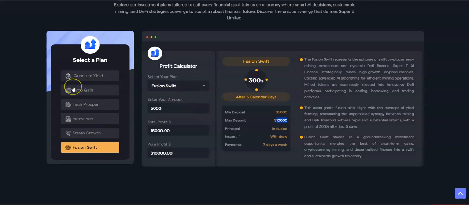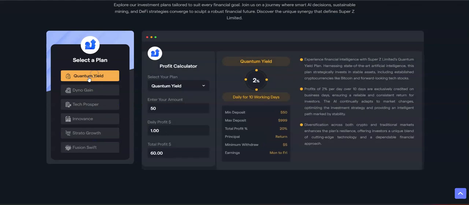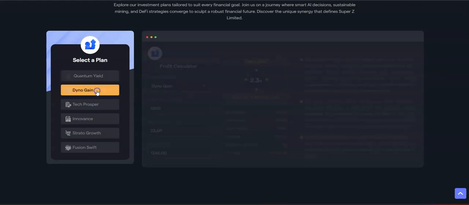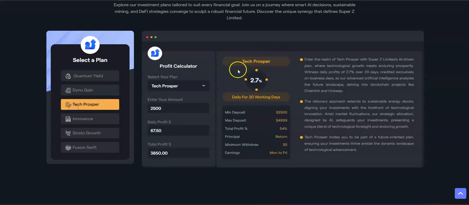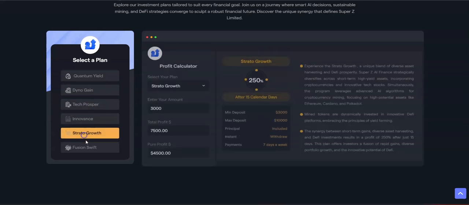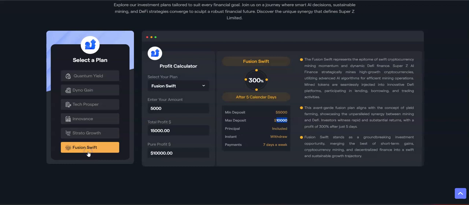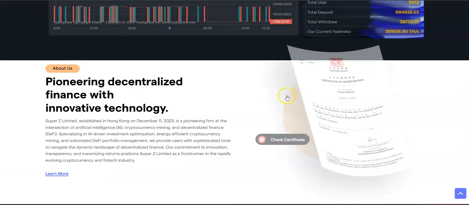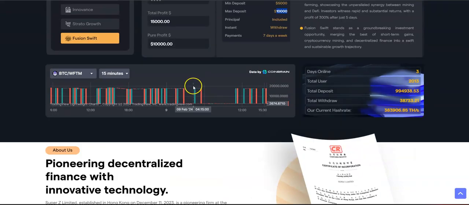Depending on how much you are looking to invest, it will reflect on your rewards. The more you invest, the more you will earn. For example, over here we can see the daily yield is going to be 2%, this one 2.3, 2.7, 3, 250, and 300% after 5 calendar days. It depends on your risk appetite, right? So only invest risk capital.